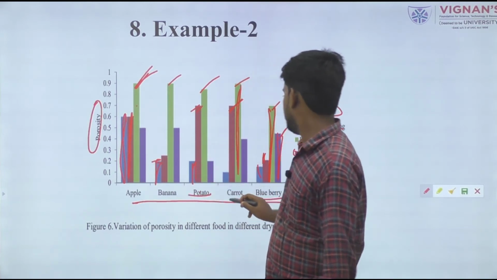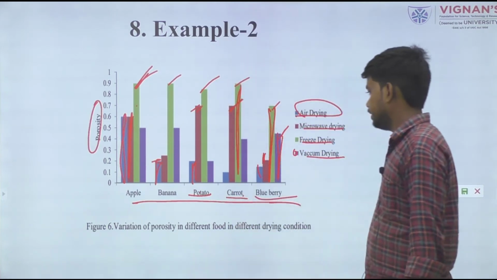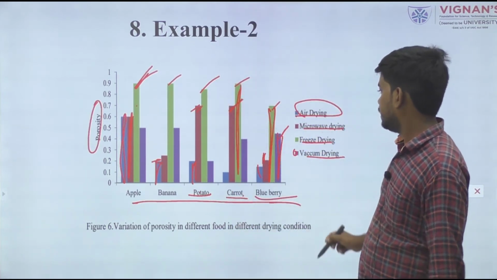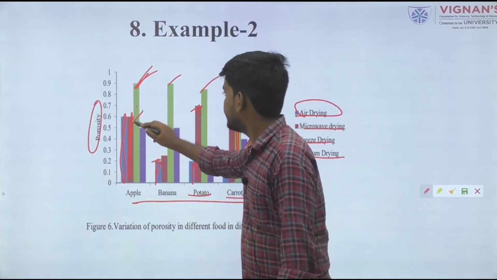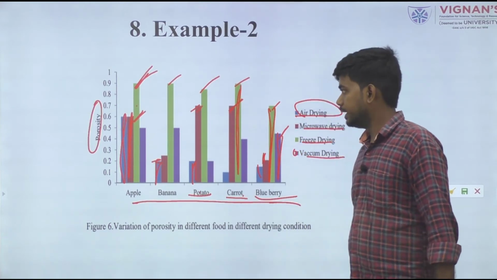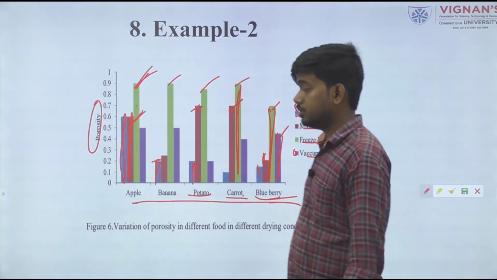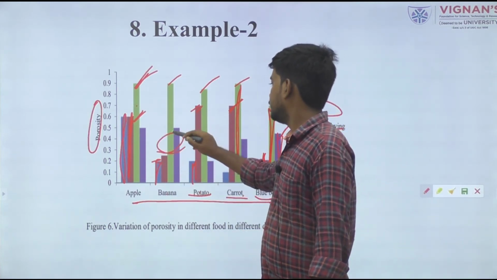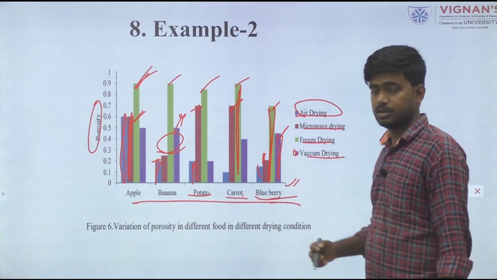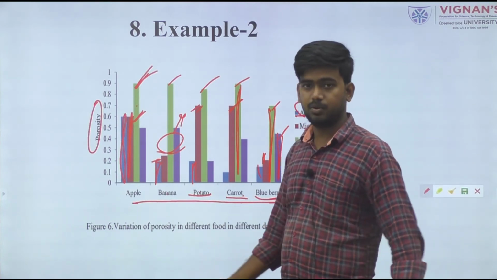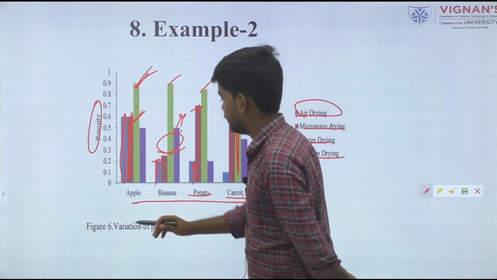In case of potato, carrot, blueberry, or in microwave drying, in case of carrot, potato and apple, this gives us the second best porous material, and in case of banana and blueberry, this is not in second position. In this process, the microwave dried product gives us the third most porous material, taking third position.